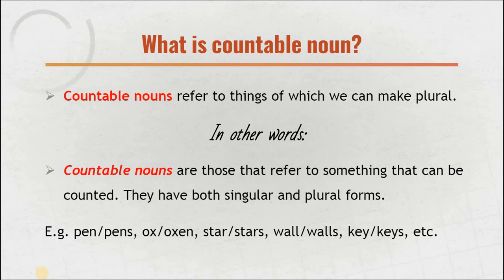So if it was the case that countable nouns are those nouns which we can count, then the stars wouldn't fall in this category. So when we are discussing the stars in the group of countable nouns, it signifies that countable nouns have nothing to do with counting, with the number. Countable nouns are only called countable nouns because they have the singular and the plural forms. Like we say wall, walls, key, keys, etc.